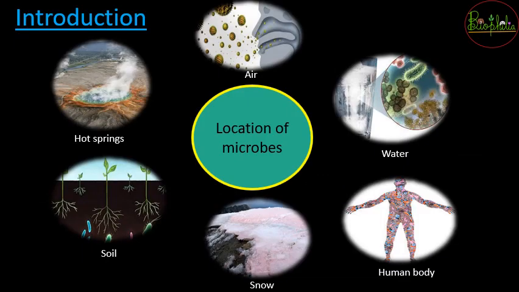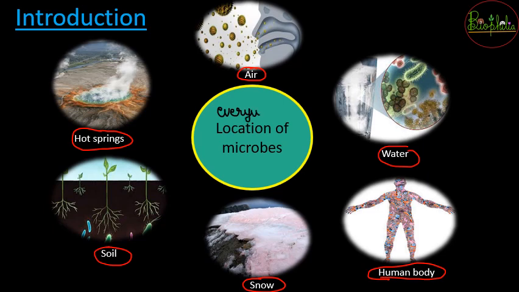Before understanding the good nature of microbes, why don't we look at where these microbes are actually located? Microbes can have a lot of different locations, but for our understanding, microbes are present in air, they can be found in hot boiling waters in hot springs, deep inside the soil, in freezing cold snow, they are even surprisingly found in human bodies, and water also has microbes. So microbes are at so many different locations that you are going to find them everywhere around you.